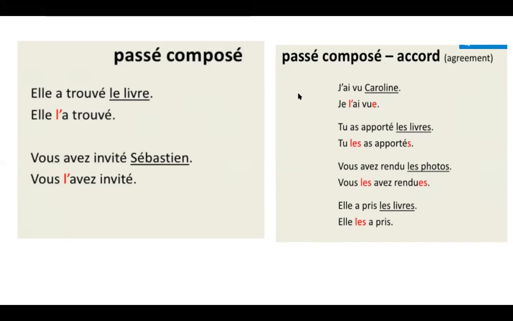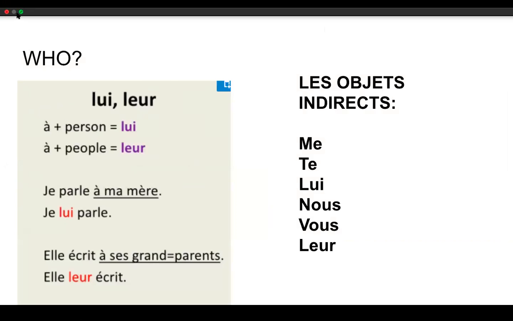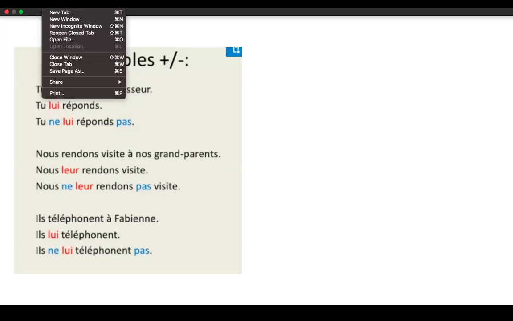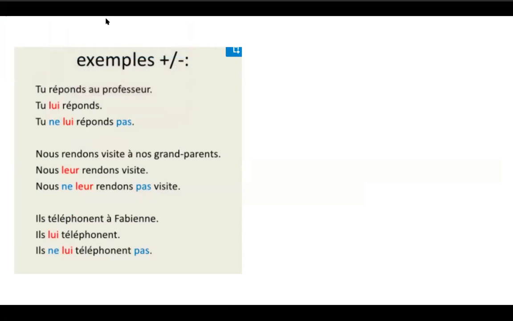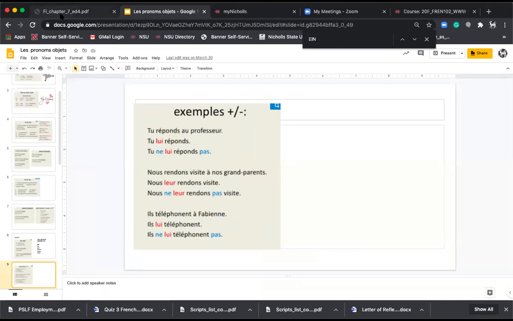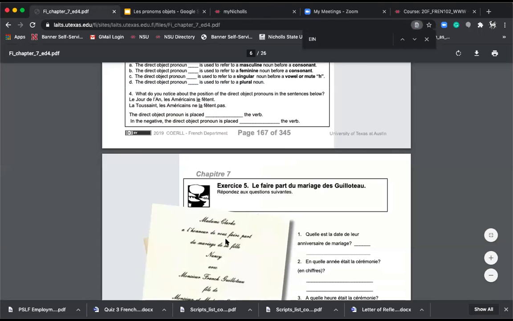Okay, so now we're going to go back to the book, and I'm going to mess around a little bit more with direct object pronouns in the chapter, let's get out of full screen. Okay.